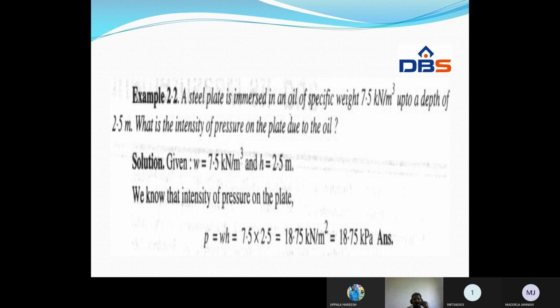Okay, directly we can write: specific weight 7.5, height 2.5. So if we simplify it, we will get 18.75 kilopascal. P is equal to rho g h or P is equal to w h. We can find out the pressure.